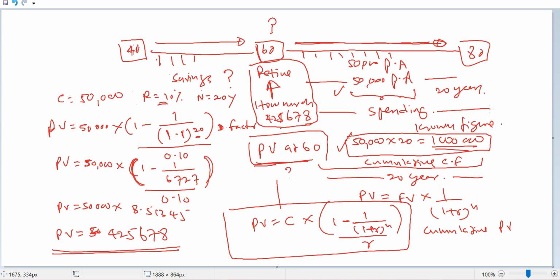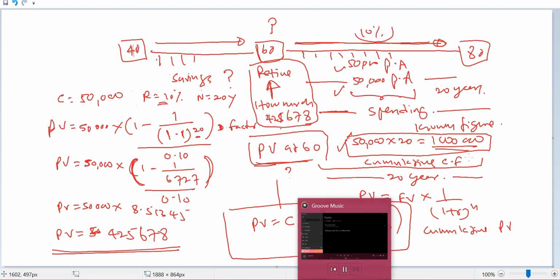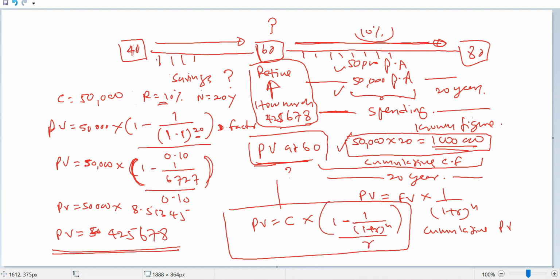At the same time, he will receive 10% interest on the balance. At the same time, from the remaining fund, he can spend 50,000 till his 80th birthday. So we have identified the amount to be saved, the amount that he should have at the age of 60.